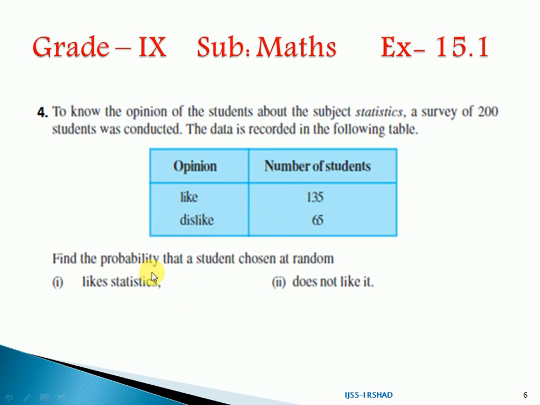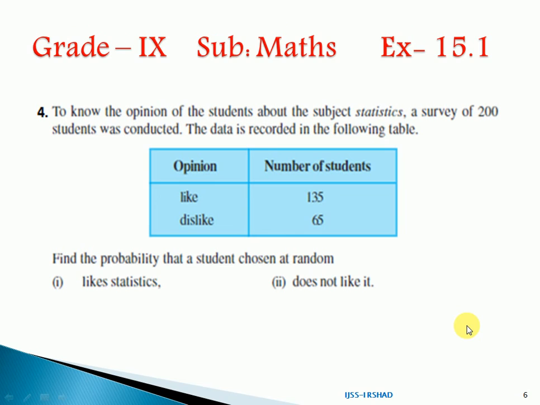Now you have to find the probability that a student chosen at random: number 1, likes statistics, and number 2, does not like it, meaning dislikes it.